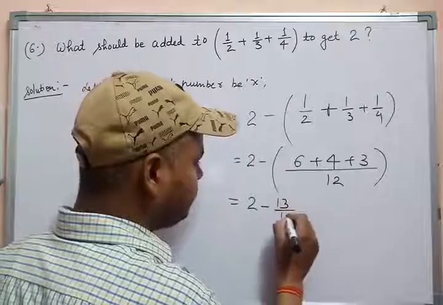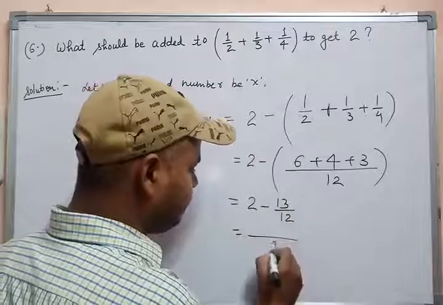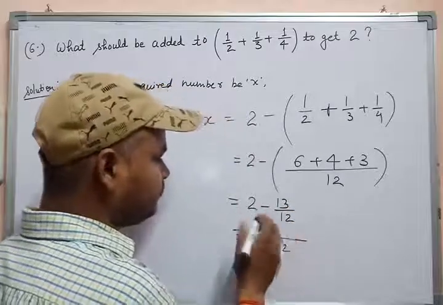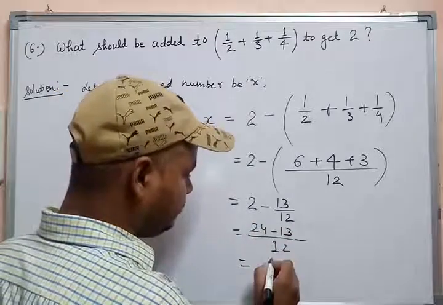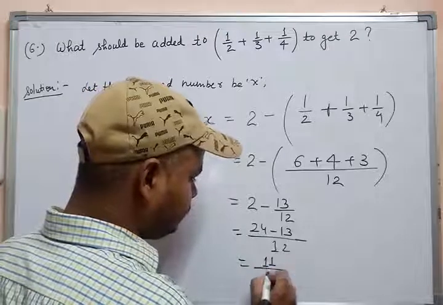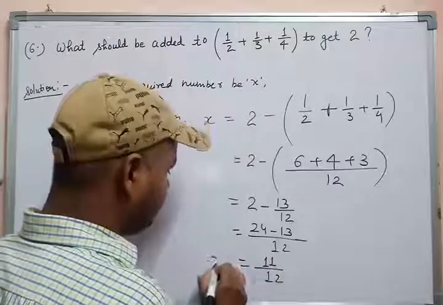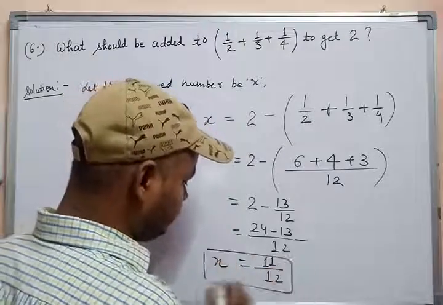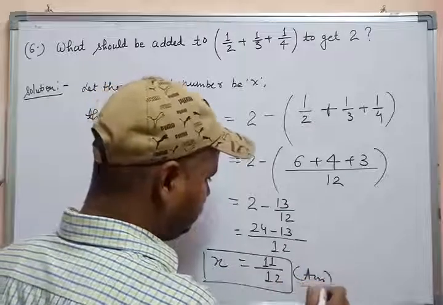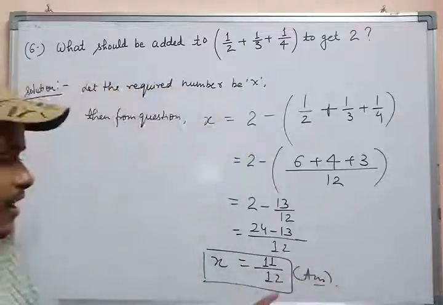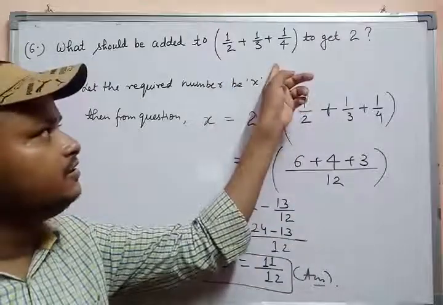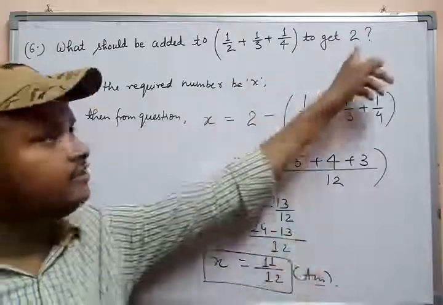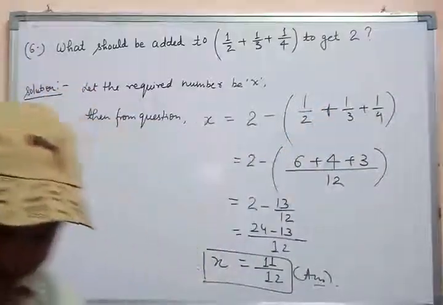So remove the bracket, and 12 is also the LCM. 12 2s are 24 minus 13, then we will get 4 minus 3 is 1, 2 minus 1 is 1. So students, 11/12 is the required number, to which you have to add this number, then we will get 2. Let me check whether this answer is correct or not.